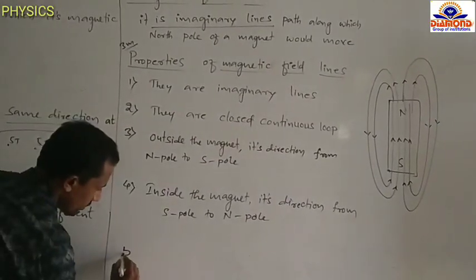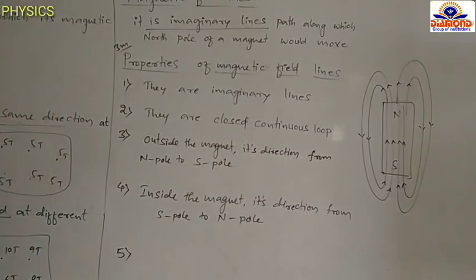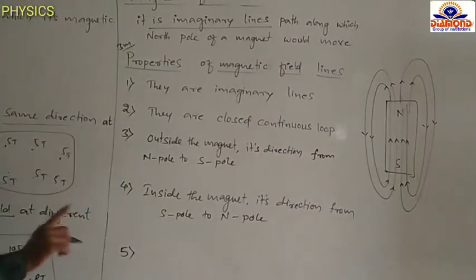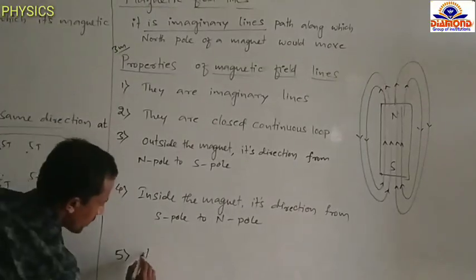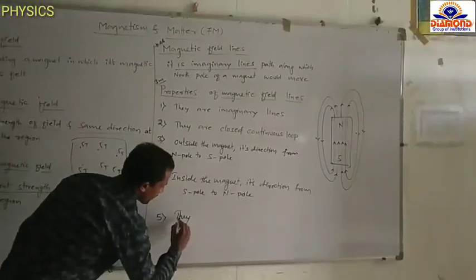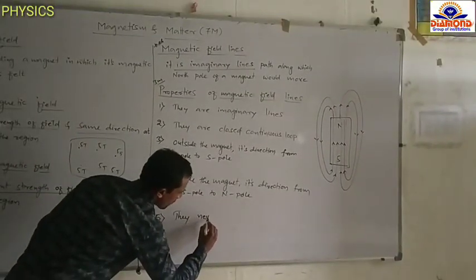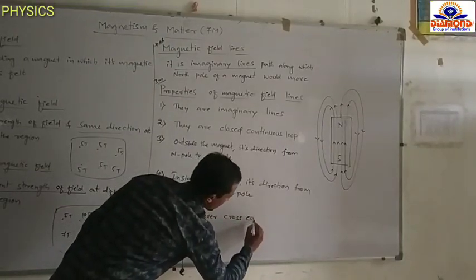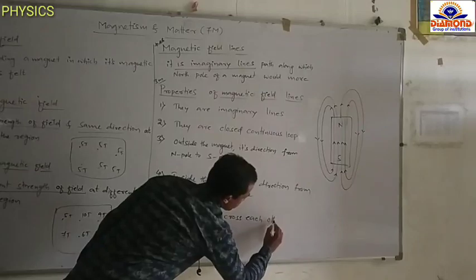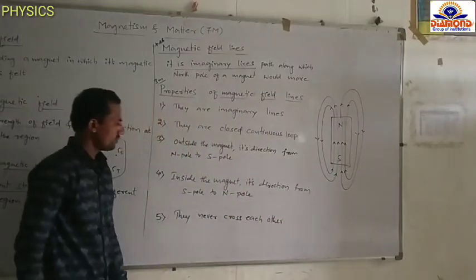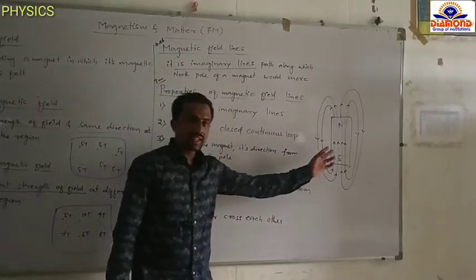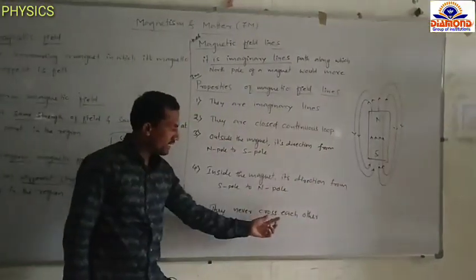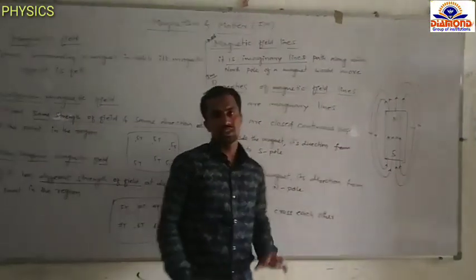Fifth point: magnetic field lines never cross each other. The fifth one, they never cross each other. The magnetic field lines never cross each other.